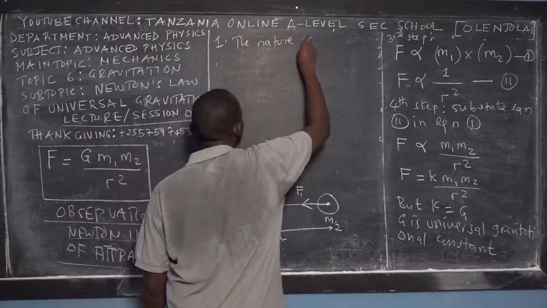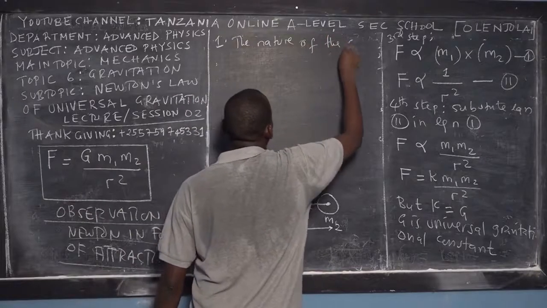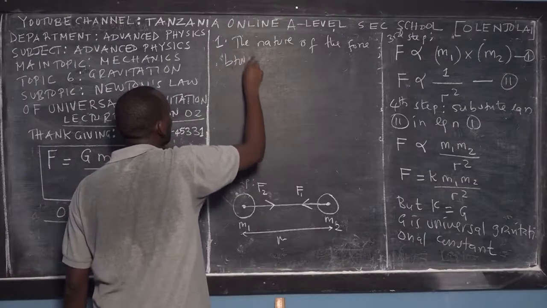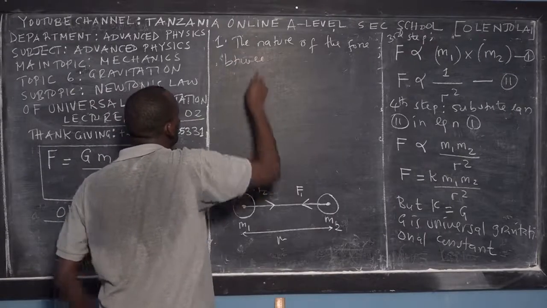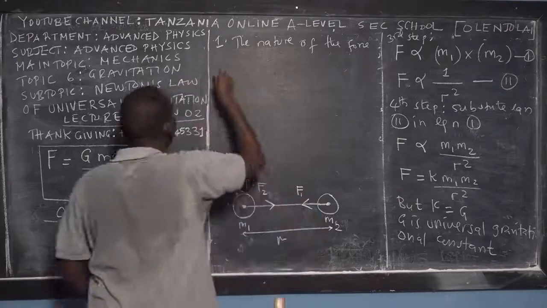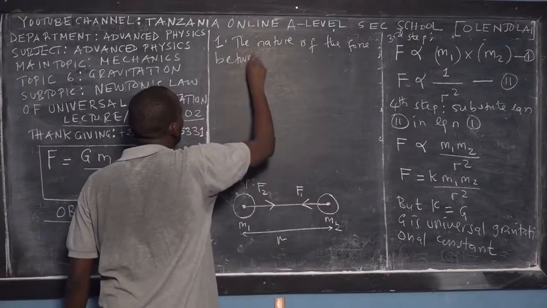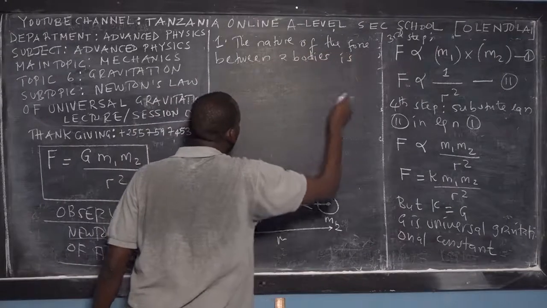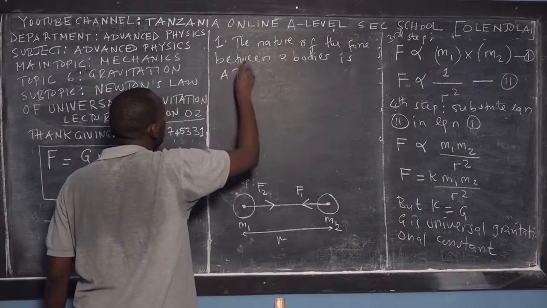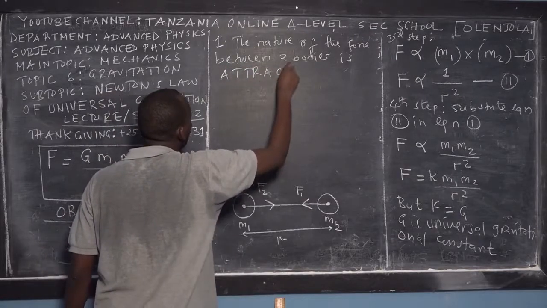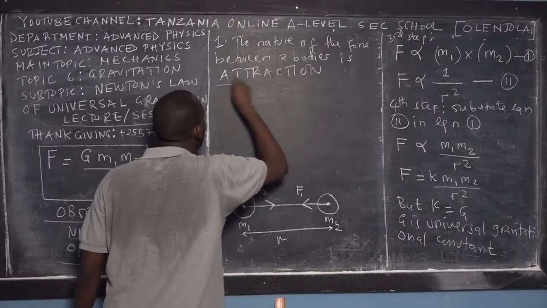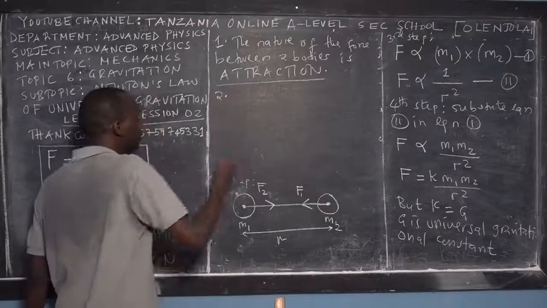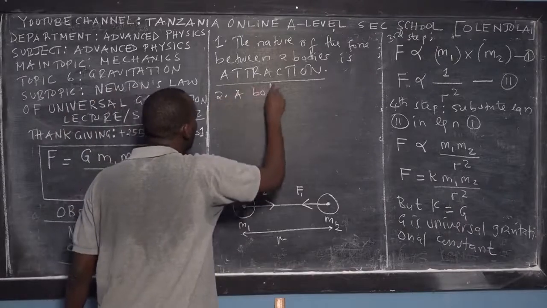So the first observation: the nature of the force between two bodies is an attraction force. Attraction force is not repulsion like in electrostatics. That's the first observation.